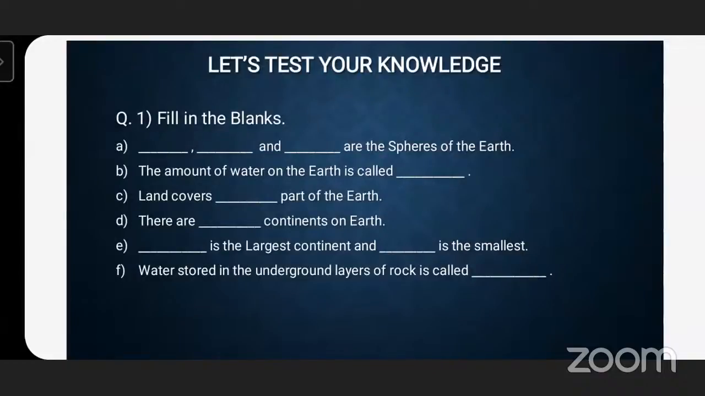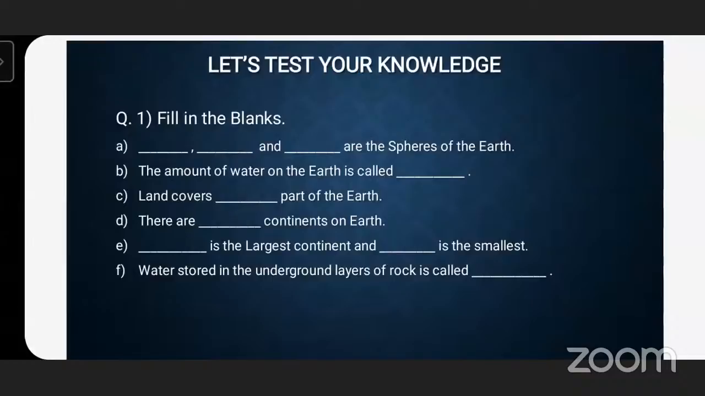Who will read the first fill in the blank? Dash, dash, and dash are the spheres of the earth. Okay, so who can say the answer? Hydrosphere, lithosphere, atmosphere. Very good, very good. A big round of applause. The lithosphere, hydrosphere, and the atmosphere are the spheres of the earth.